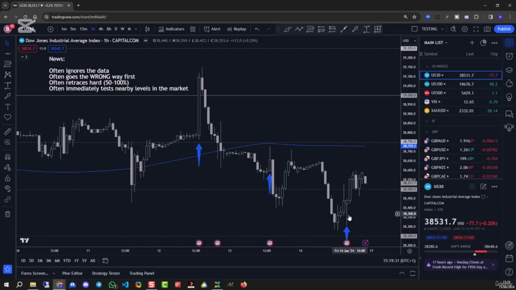Same with this one. Price came all the way down, all the way back up in one candle, 100% retracement. And then the market continued up a bit higher. So news very often retraces. How is this useful for you?